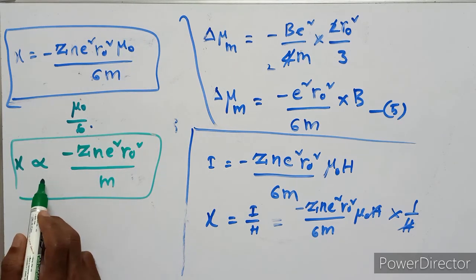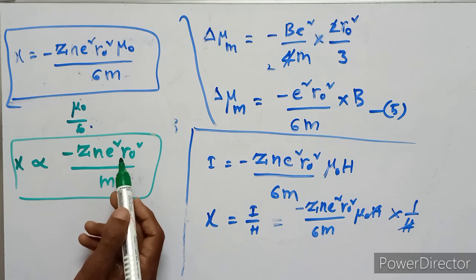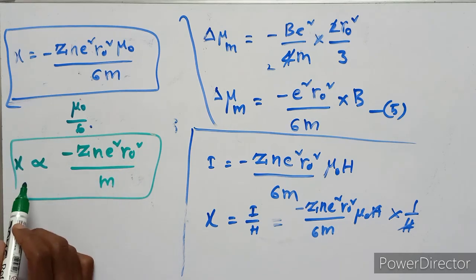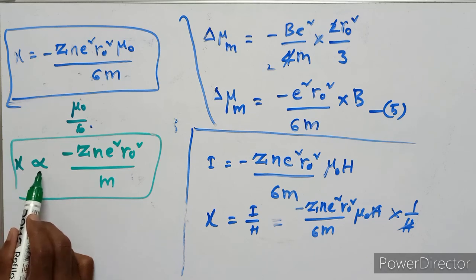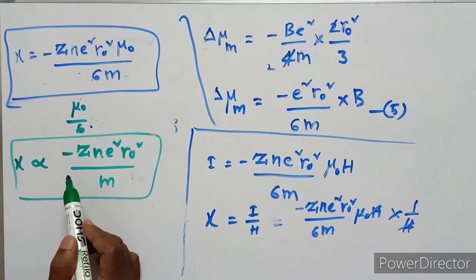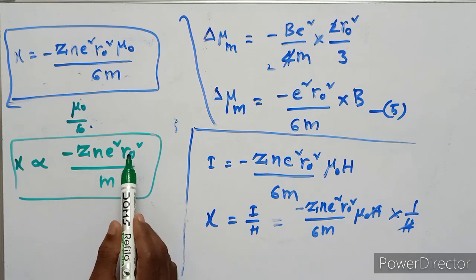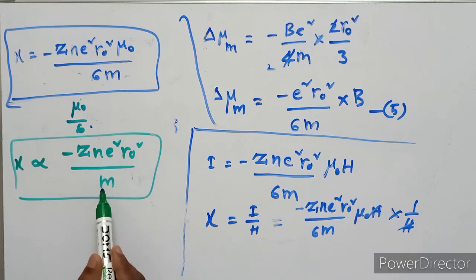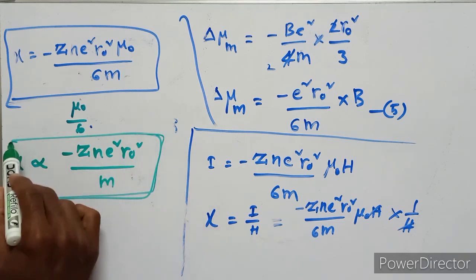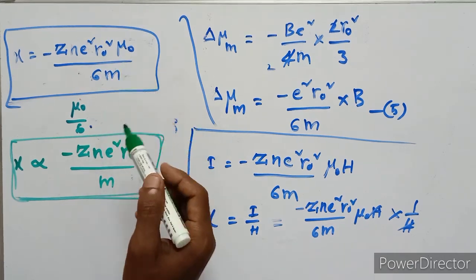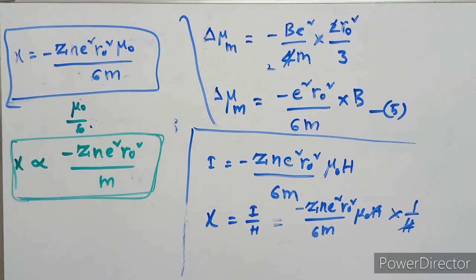So psi is proportional to minus Z n e square r naught square upon m. Finally, the diamagnetic susceptibility is directly proportional to atomic number, directly proportional to charge, directly proportional to radius, and inversely proportional to the mass of the electron. This is Langevin's theory of diamagnetism. It's a very important topic.